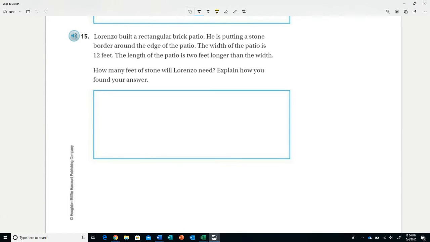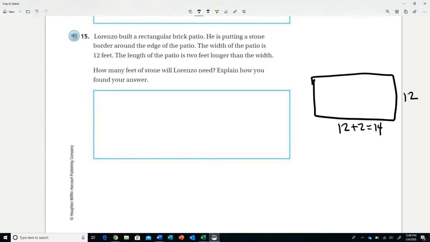So let's go ahead and take a look at what this is. Picture a patio, and the width is 12, but the length is 2 feet longer than the width. So we're going to take the 12 and we're going to add 2. So now the length of our patio is 14.